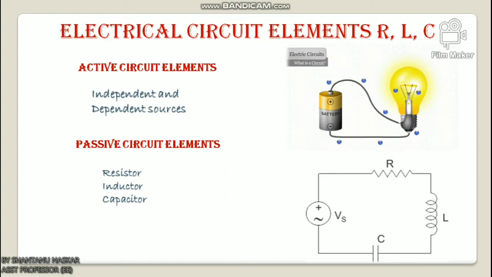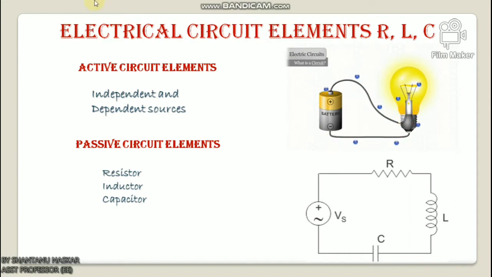The load or output can be any simple home appliance like a television, lamp, or refrigerator, or it can be a complex load such as a hydroelectric power generating station. So a simple electric circuit consists of a source such as a battery, wires as the conducting medium, and a load such as a light bulb. The battery provides the required energy for the flow of electrons to the light bulb.